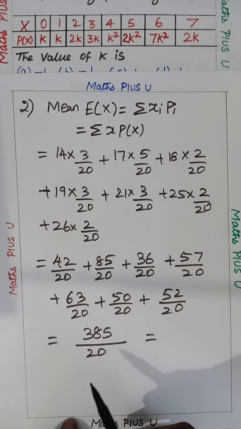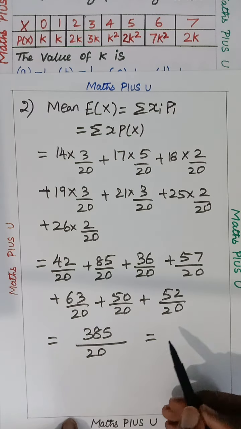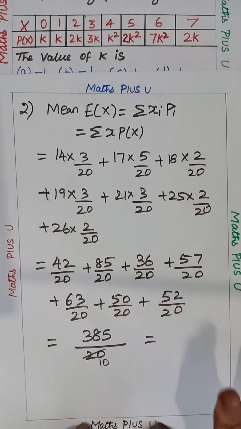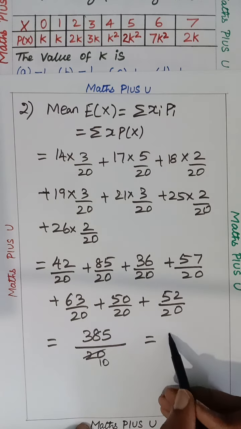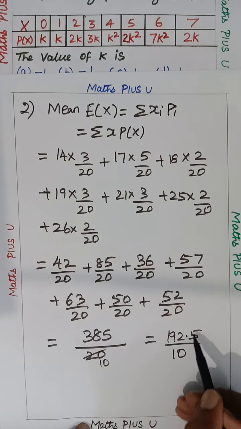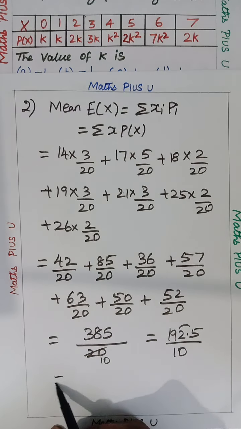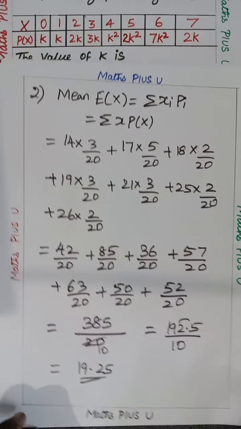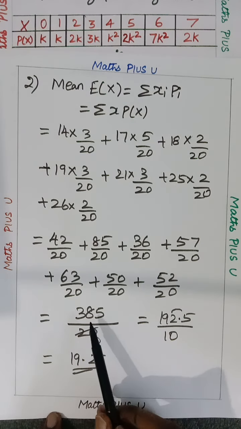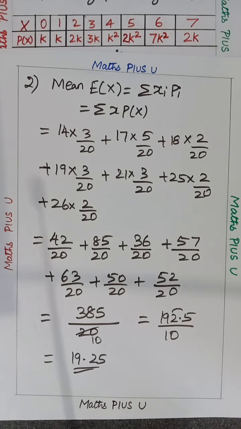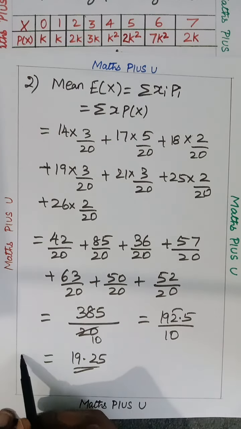If I divide with 10, I can get the answer, but 5 won't go, so let it be in decimal. I did 192.5 by 10. Whenever divisible by 10, one decimal place moves, and I got 19.25. You may say, sir, I won't divide like this, I know proper division, 385 by 20. Okay, you may divide like that also properly. You wanted to get 19.25, that is E of x.